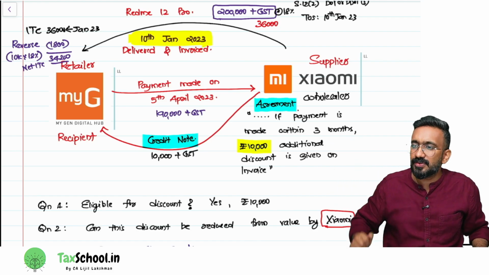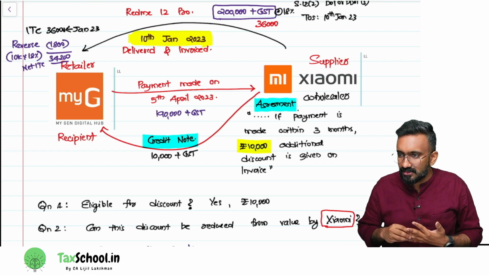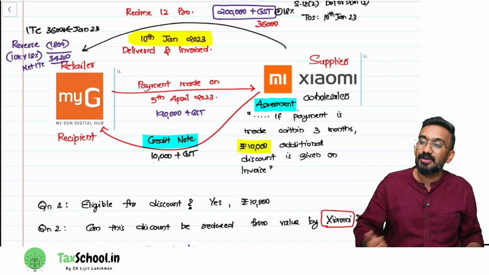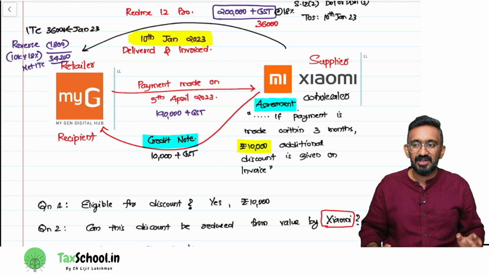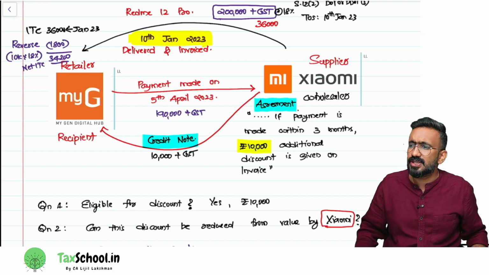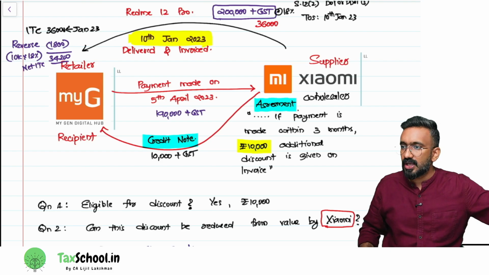MyG made the payment on 5th April. So, 10th January means 10th of April would be the 3 months. But MyG made the payment on 5th of April, which means MyG is eligible for a discount of 10,000. So, MyG end up paying only 1,90,000. Question is, can Xiaomi reduce this value from 2 lakh to 1,90,000?